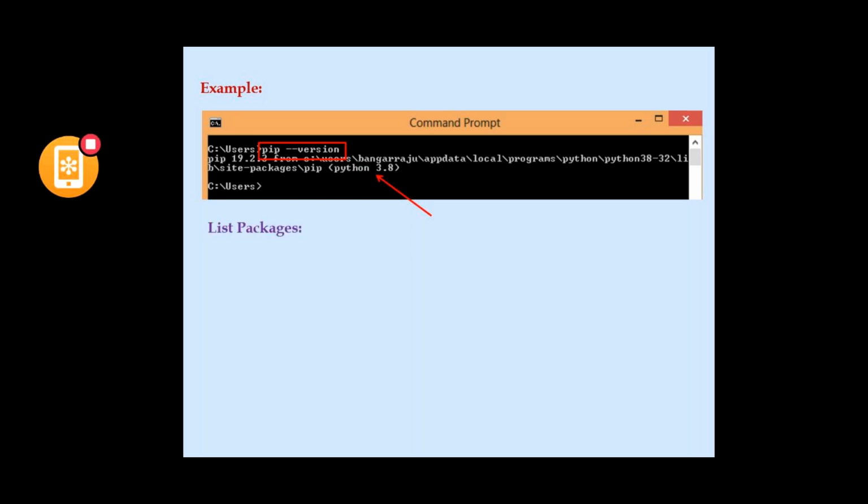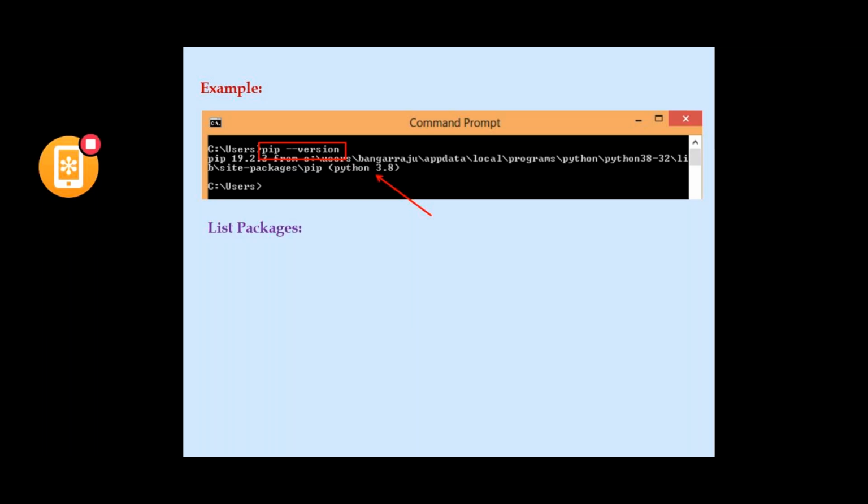See, for example, we would like to know the packages that are installed in our Python. So how to know those packages that are available? In order to know the packages that are installed in our system, we have to list those packages.